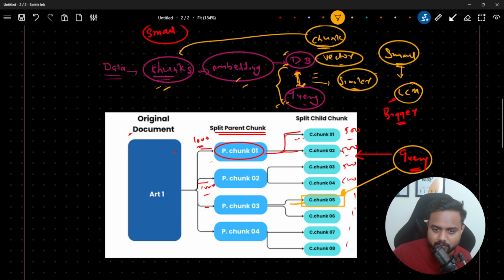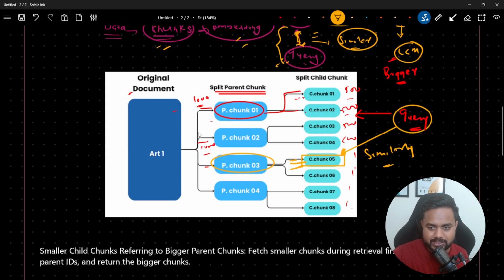So instead of returning this smaller chunk, I will return the huge, bigger chunk. We are going to do a similarity search between the query and the smaller chunk, so this process is going to be fast, since it is just multiplication and so on. And after finding the maximum relevancy, we are not going to pass this same chunk to my LLM model.